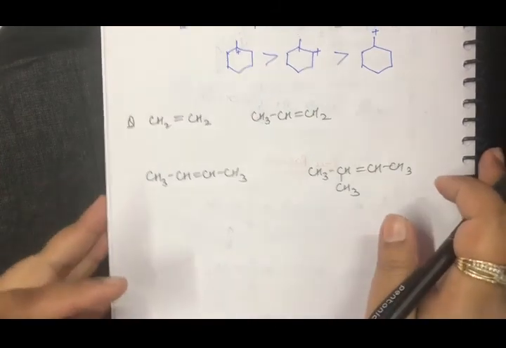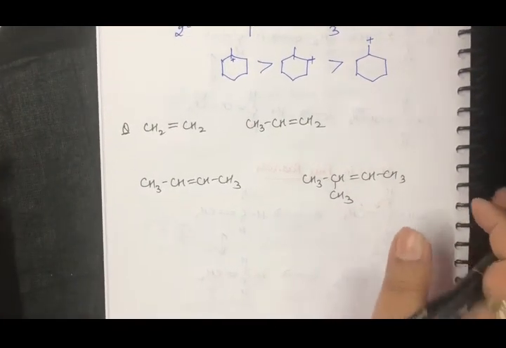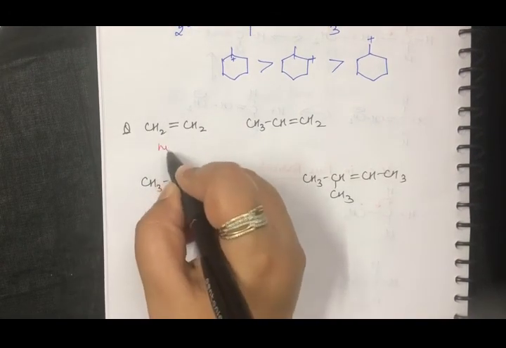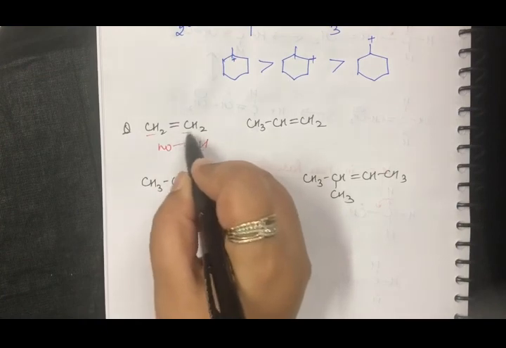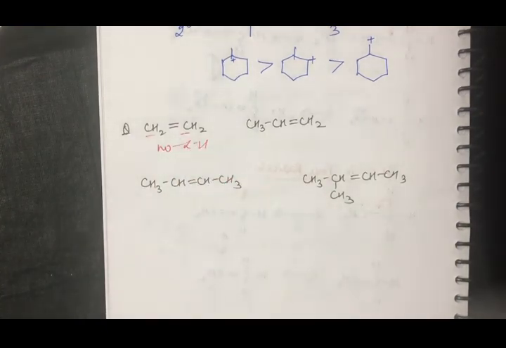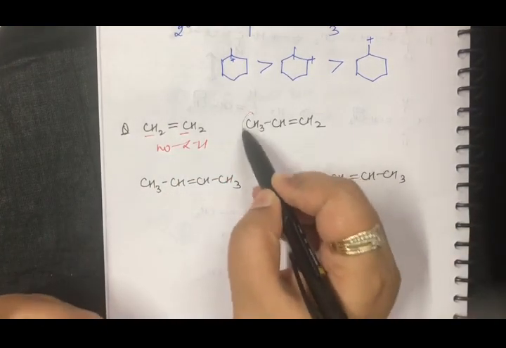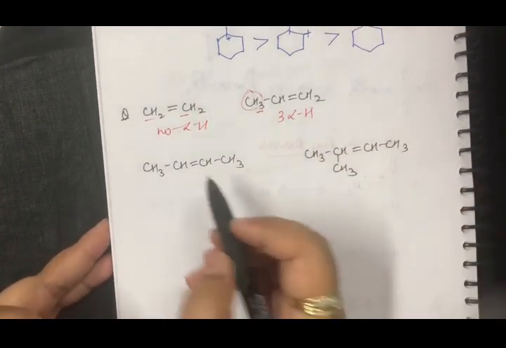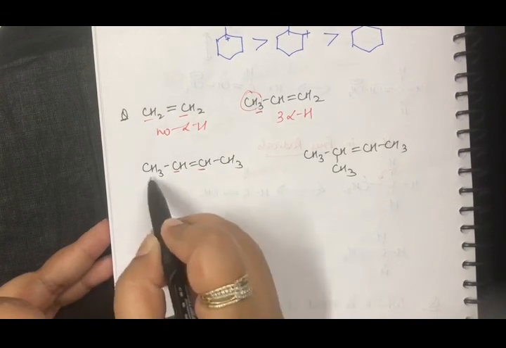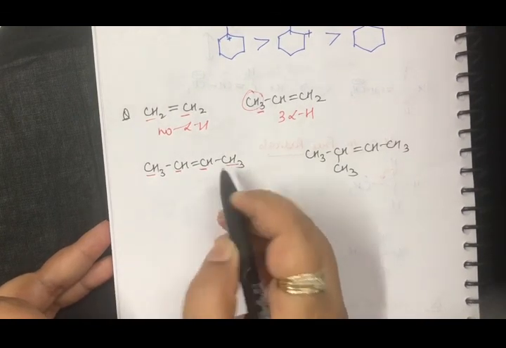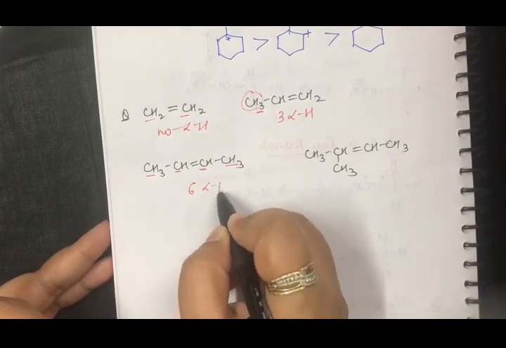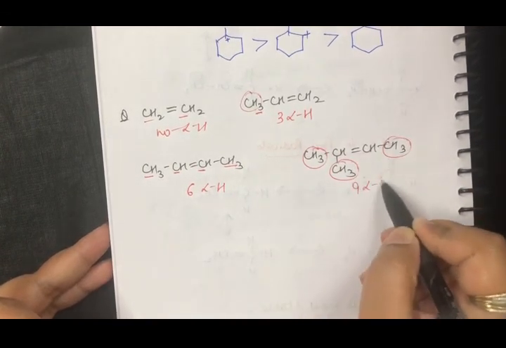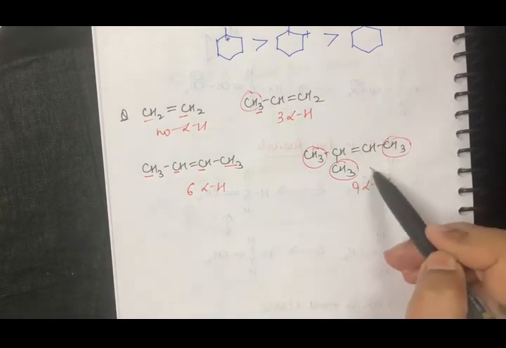Now in the next question, 4 structures are given to you and the question is asking you which one is the most stable. What you have to do is find out the number of alpha hydrogens. When I talk about this structure, there are no alpha hydrogens because these 2 are the main carbons which are doubly bonded. And when I talk about this, this is my alpha carbon. So how many alpha hydrogens do I have? I have 3 alpha hydrogens. Now these two are my main carbons, so there are 1 and 2 alpha carbons. So how many alpha hydrogens? 6 alpha hydrogens. And when I talk about this, 1, 2 and 3, so 9 alpha hydrogens. So now which is most stable? This is the most stable.